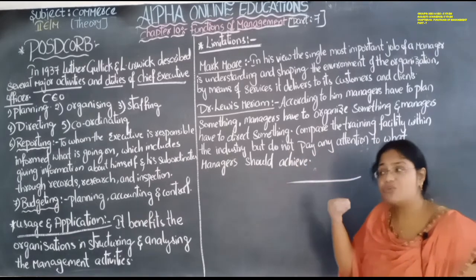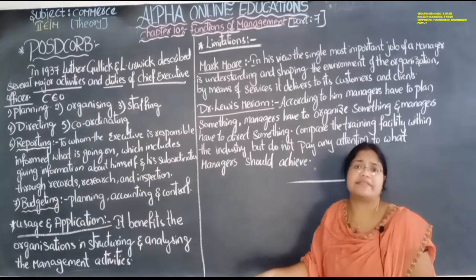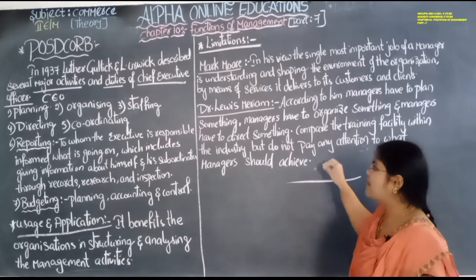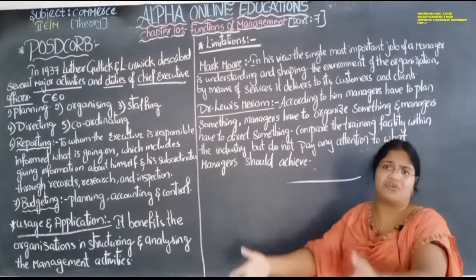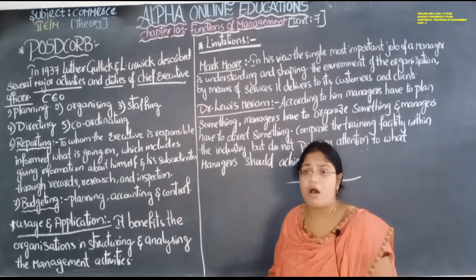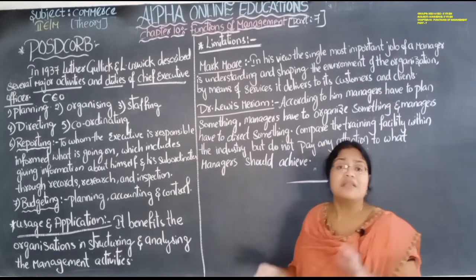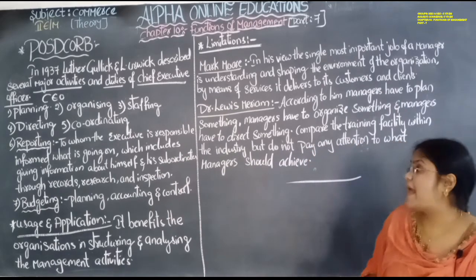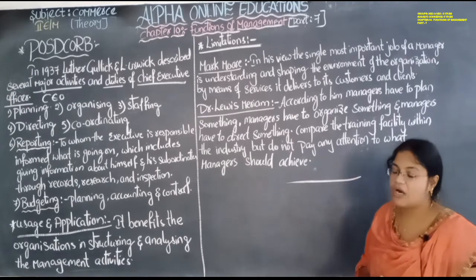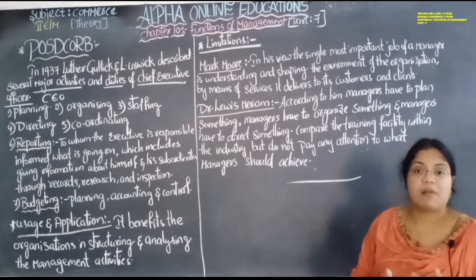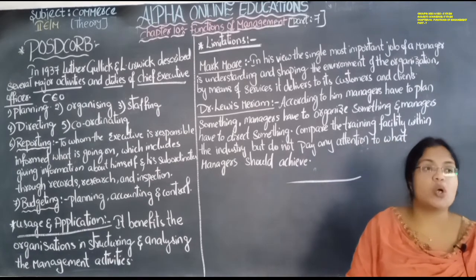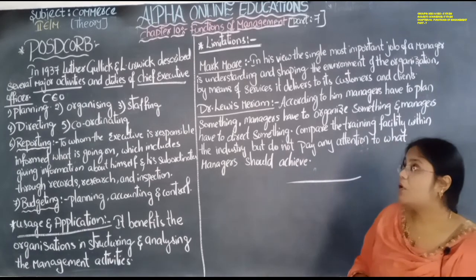What he has to achieve according to our organization is important, rather than sending him to training and building all the qualities of POSDCORB. This is not an important thing according to Luther. Okay, so these are some of the limitations of planning, organizing, directing, coordinating, controlling, reporting, budgeting.